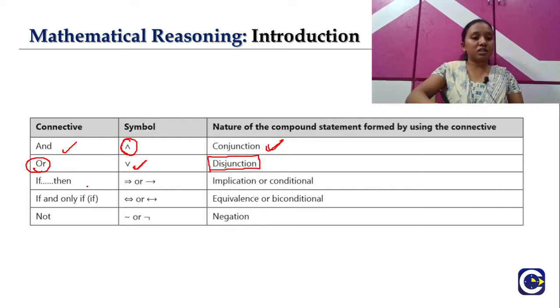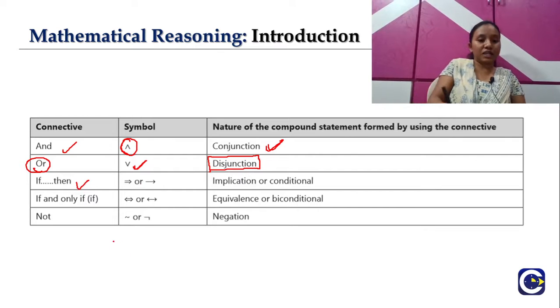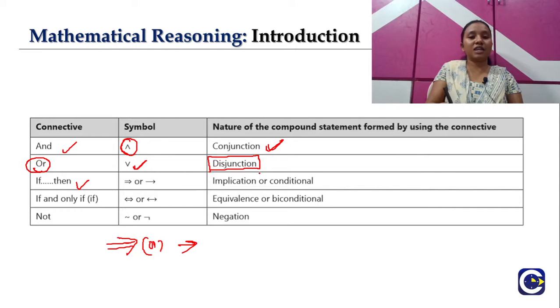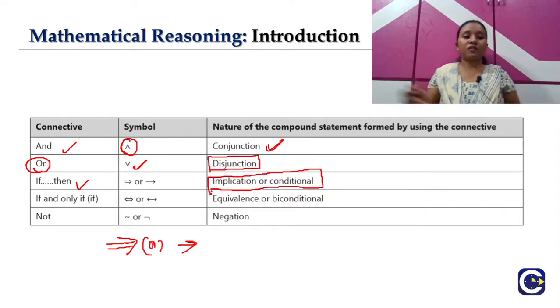The third connective is if then, and the corresponding symbol is implies. You can use a double line or a single one. The nature of the compound statement here is implication or conditional.